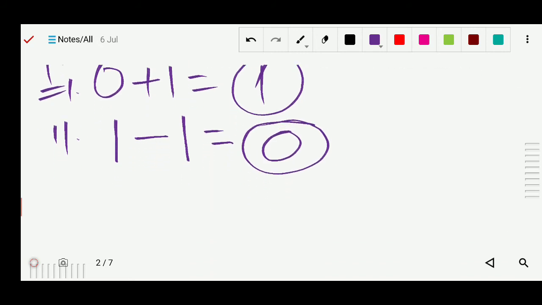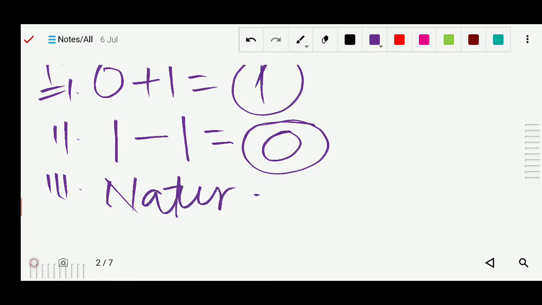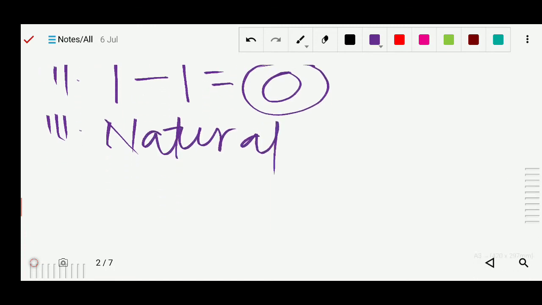Okay. Next, number 3. Every whole number is not a dash number. As I told you, every whole number is not a natural number. But all the natural numbers are whole numbers. So what will be there? Natural. So the answer will be natural.